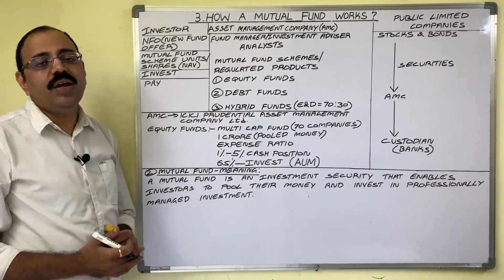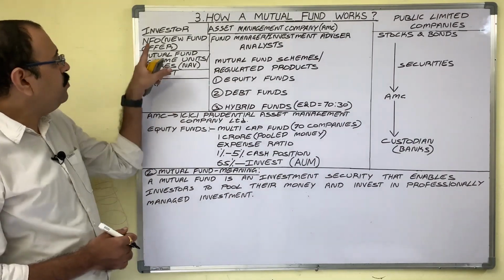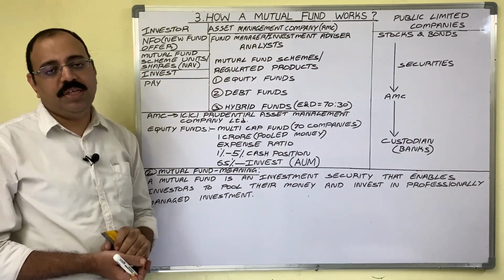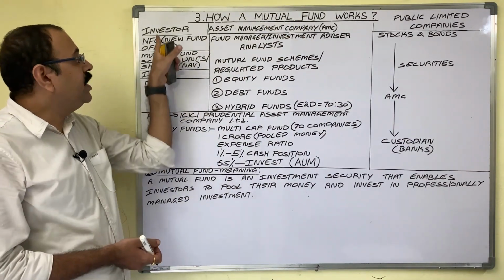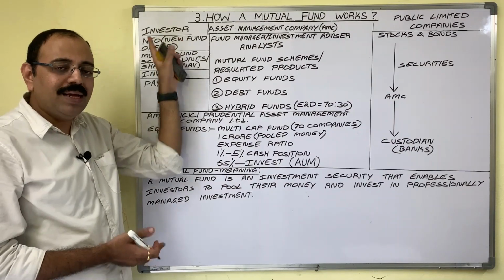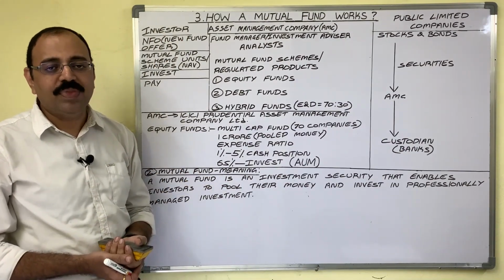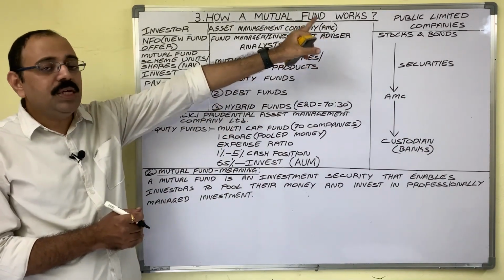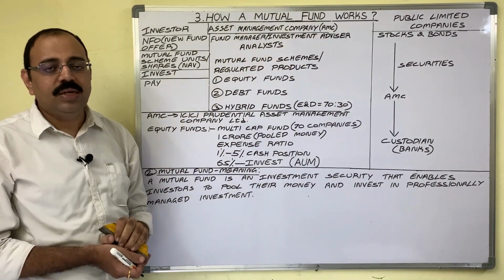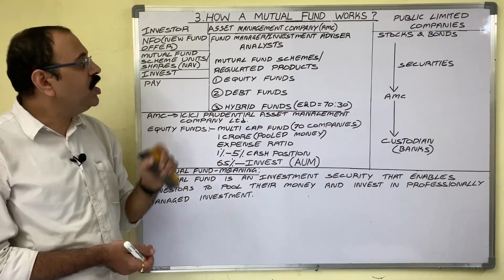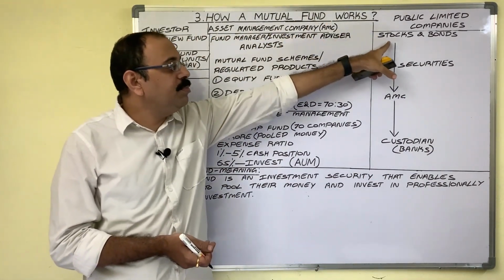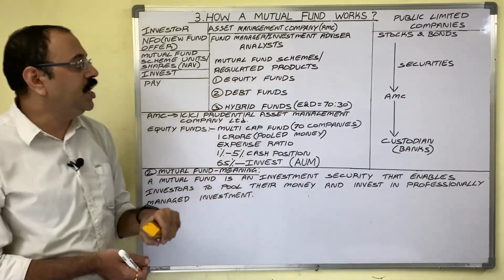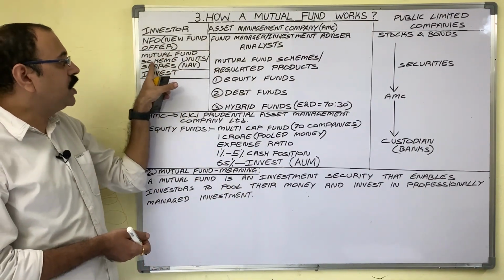Then when mutual fund requirement comes, see, investor wants to buy big company shares or debentures. For that he needs huge amounts, but he doesn't have that much of money. With a small amount he cannot buy companies' shares or debentures. In this case, instead of purchasing public limited company shares or bonds, it is advisable to purchase mutual fund scheme units.